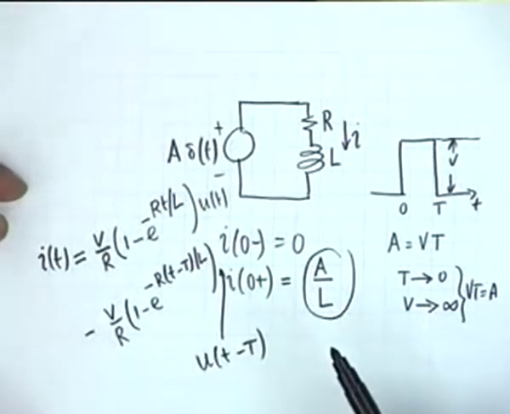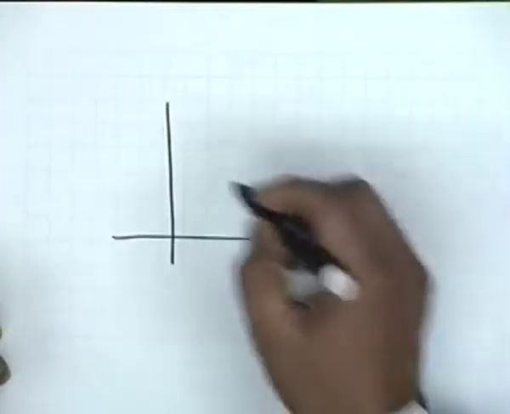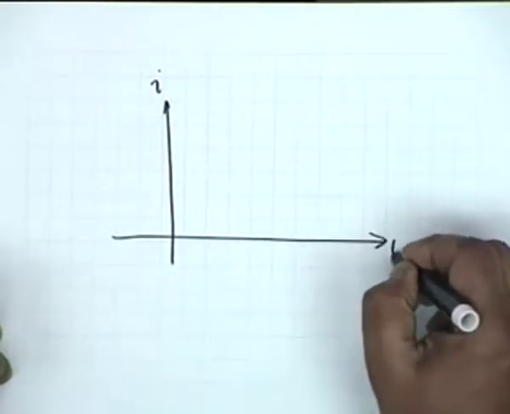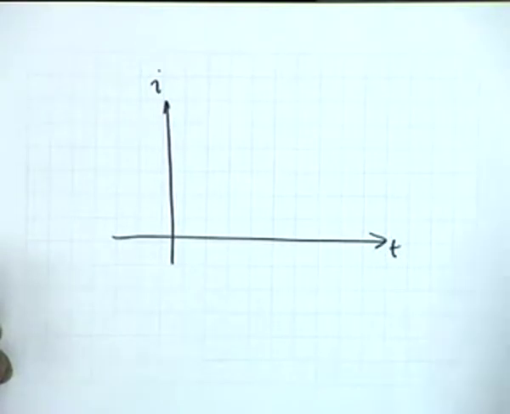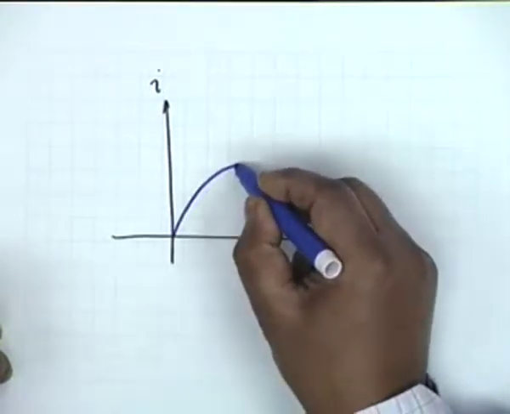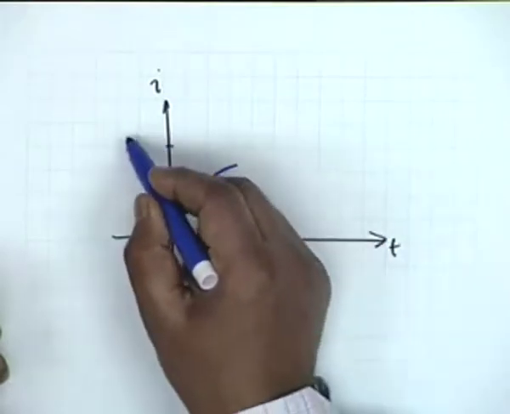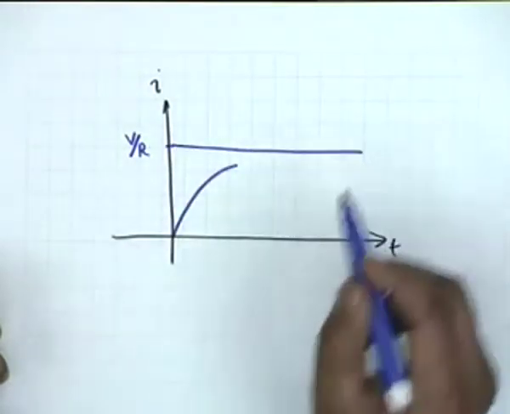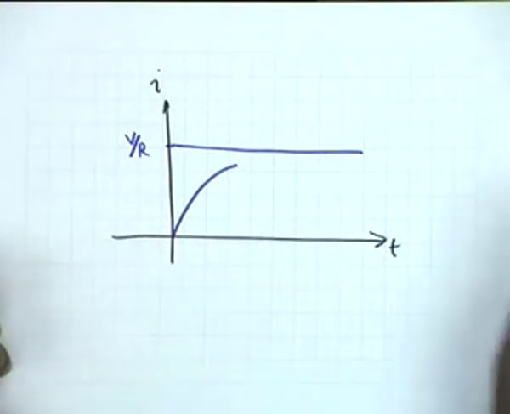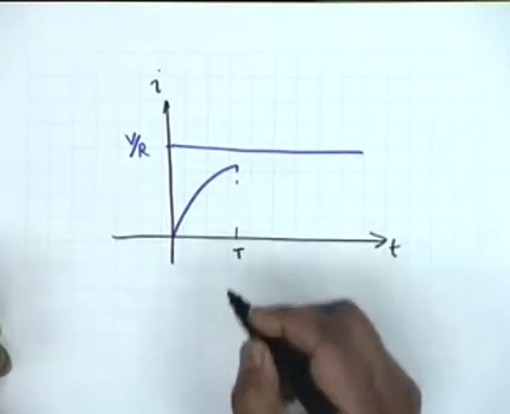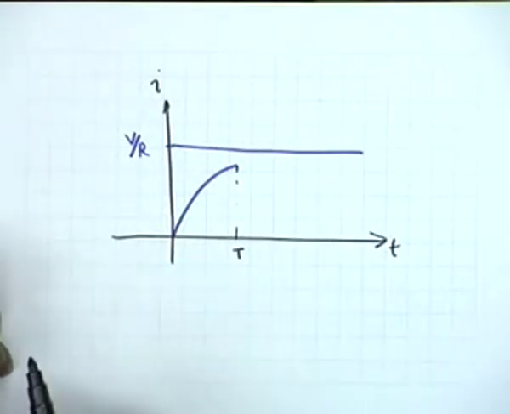Now if I plot the current i versus t, the current rises like this, and we would have gone to, let us say, V by R if it was allowed to, but at small t equal to capital T, the negative step comes into effect, and therefore the current gradually diminishes.